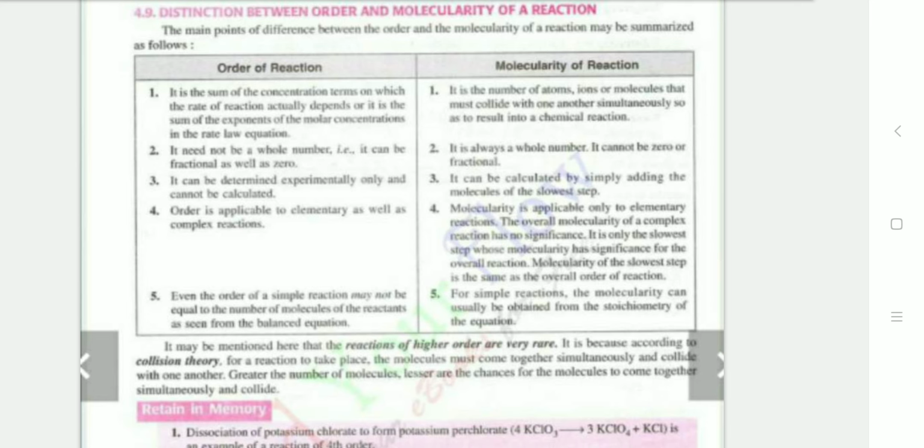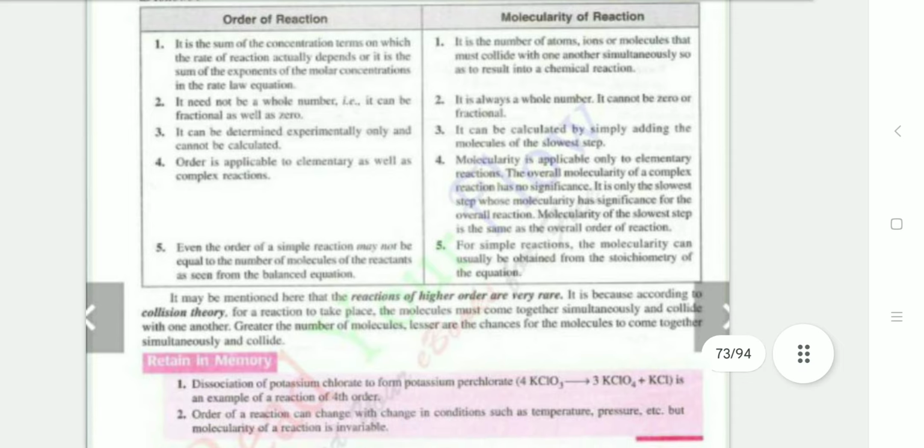Order can be determined experimentally only, it cannot be calculated. Molecularity can be calculated by simply adding the molecules of the slowest step. Order is applicable to elementary as well as complex reactions. Molecularity is applicable only to elementary reactions. The overall molecularity of a reaction has no significance. It is only the slowest step whose molecularity has significance for the overall reaction. Molecularity of the slowest step is the same as that of the overall reaction. Order is based on the rate of reaction, while molecularity is based on the stoichiometry of the balanced equation.